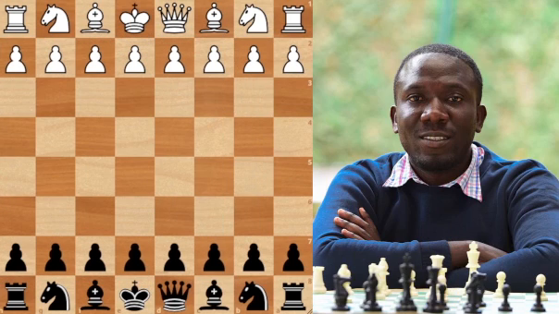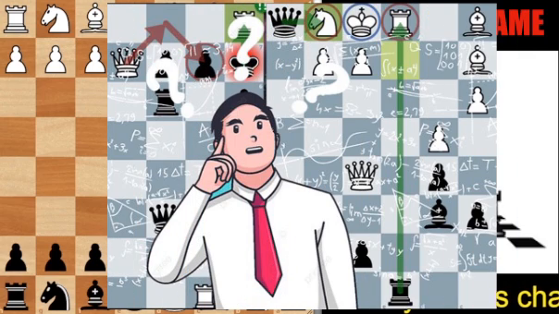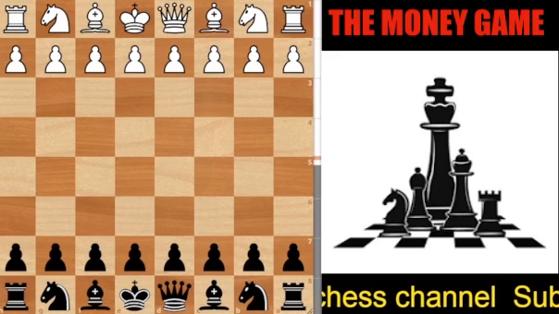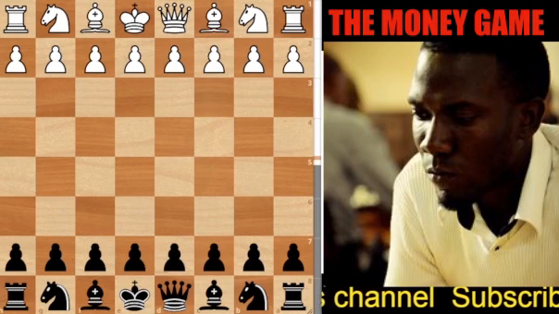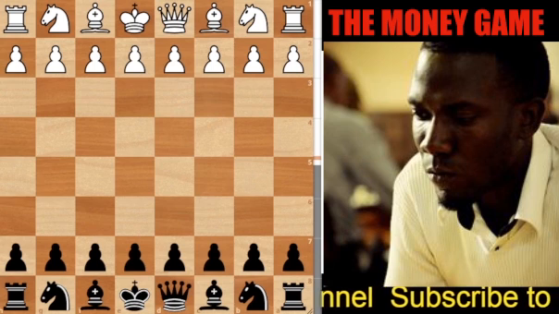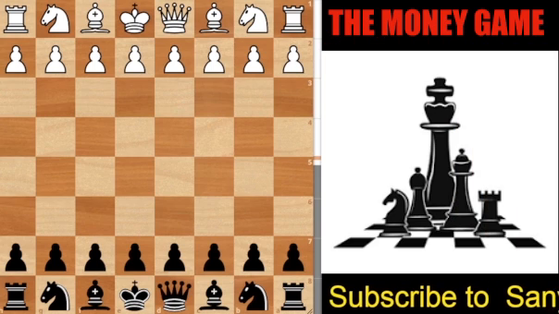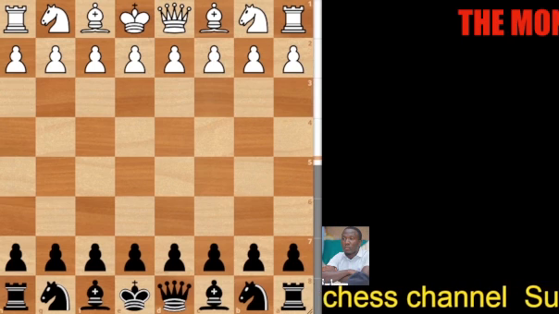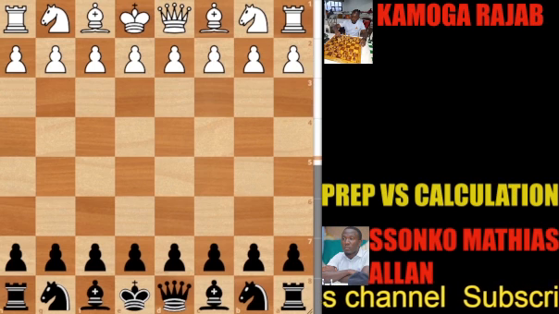Ugandan chess player well known for his solid play and position understanding with mind-blowing calculations of up to 25 moves during a game. He has so many victories against most of the top African players, and he has won many tournaments around the world. So ladies and gentlemen, sit back, relax, let me take you to planet Mars. In the white pieces is Kamoga Rajab vs Ssonko Mathias Allan in black.